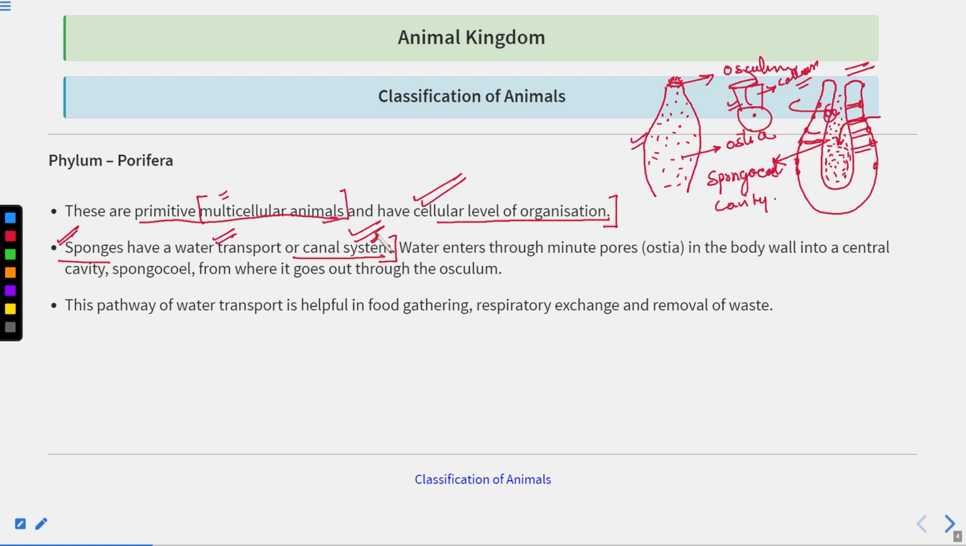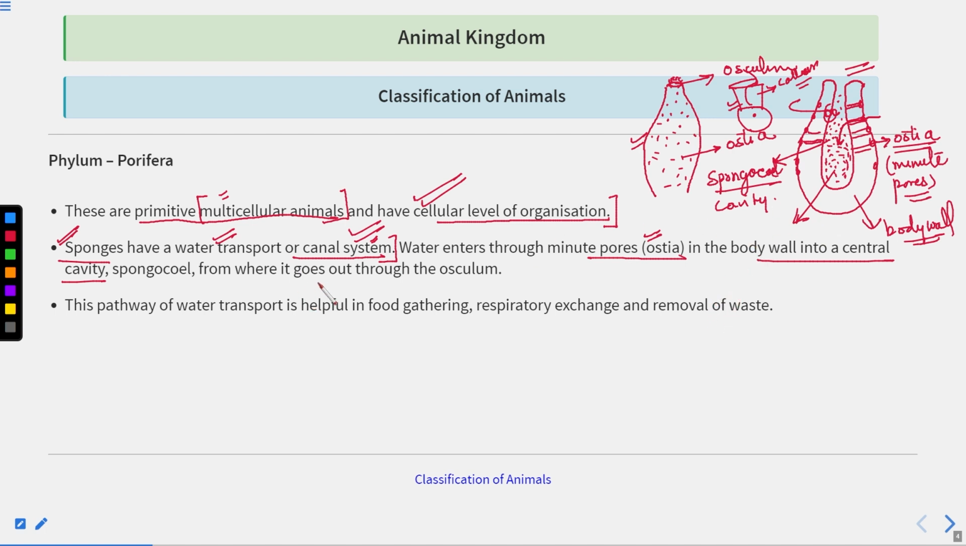So the water enters through the minute pores that are called ostia, and in the body wall into the central cavity. This is the body wall, and this is the central cavity, or you can say the spongocoel cavity, right?